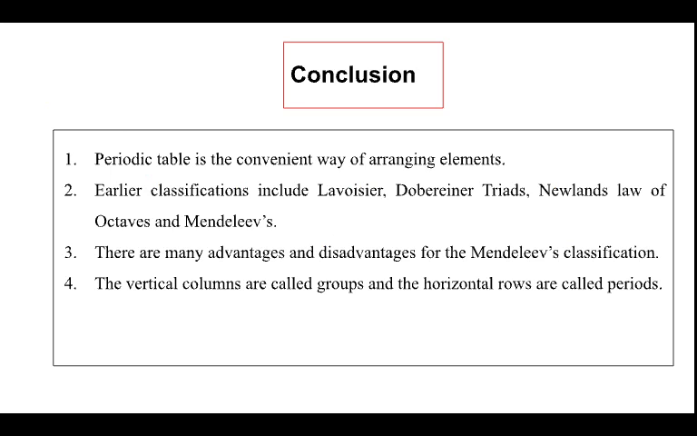To conclude, the periodic table is a convenient way of arranging elements. Earlier classifications include those of Lavoisier, Dobereiner, Newland and Mendeleev. There are many advantages and disadvantages for Mendeleev's classification. The vertical columns are called groups and the horizontal rows are called periods.